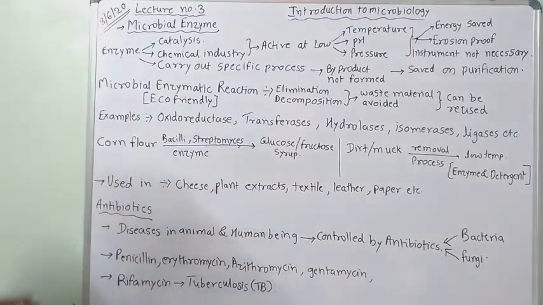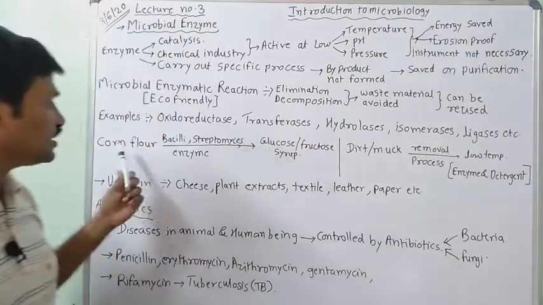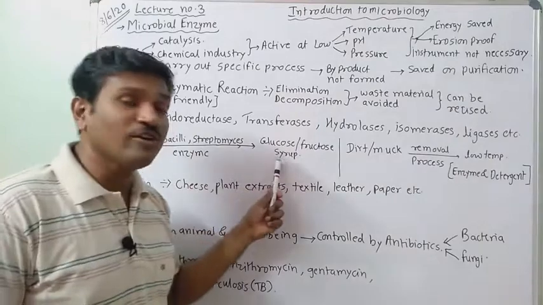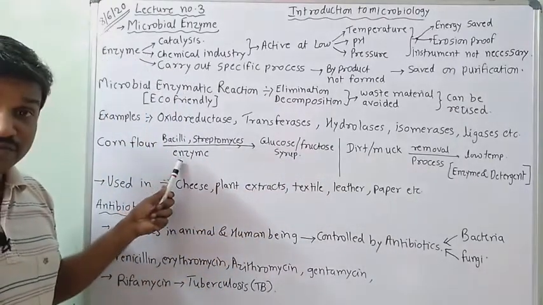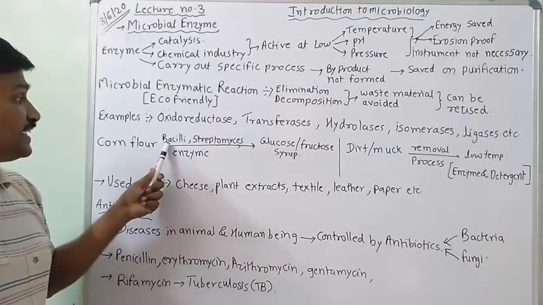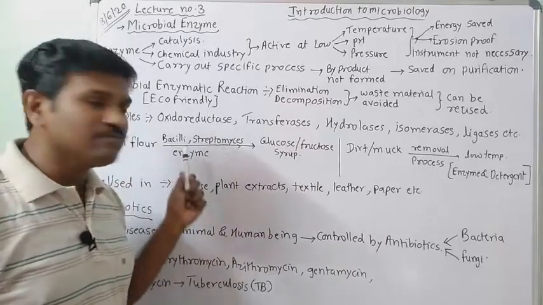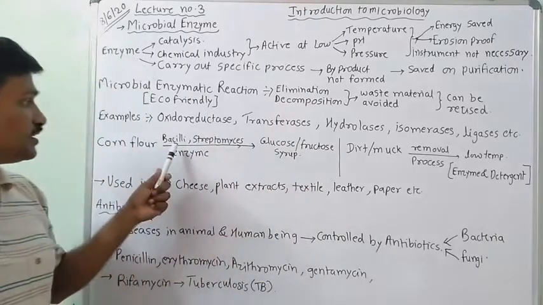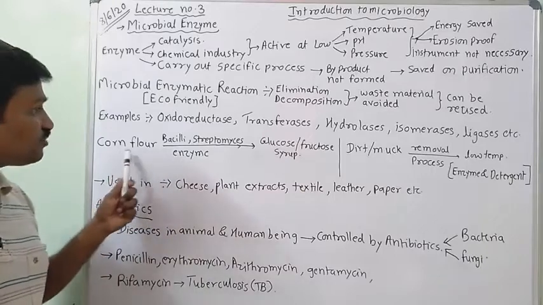Now come towards the example. I can say corn flour is there. Corn flour मतलब मकई का आटा. So corn flour can be used in a particular formation of glucose and fructose syrup with the help of enzyme which is obtained from bacteria, that is Bacilli and Streptomyces. So Streptomyces and Bacilli are providing the microbial enzyme that converts corn flour into glucose